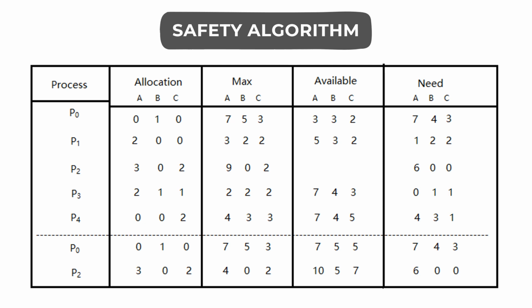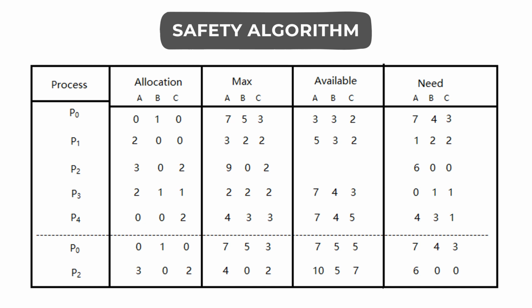Now since we have completed one round of all the processes, we again go to the top to check if there is any process whose execution is yet to be completed. We find that process P0 is not completed. So we check if the available resources are greater than or equal to its need. Since we already knew that 7 resources of resource type A are needed to complete process P0's execution.